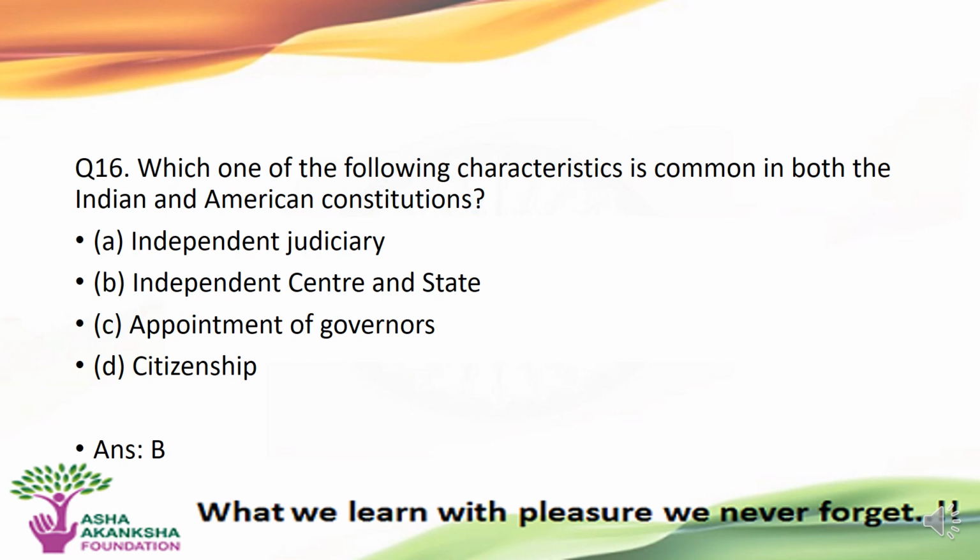The next question is, which of the following characteristics is common in both the Indian and the American Constitution? Options are: A, independent judiciary. B, independent center and state. C, appointment of governors. Or D, citizenship. The correct answer to this question is option B, that is, independent center and state are common in both Indian and American constitutions.